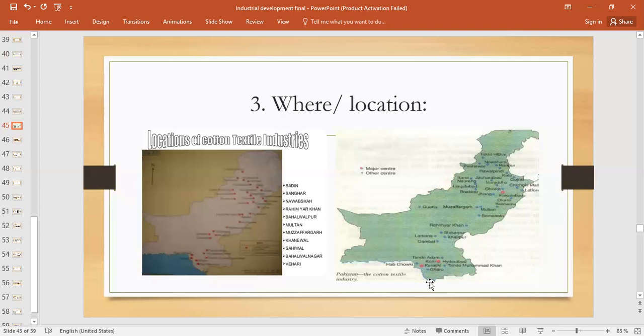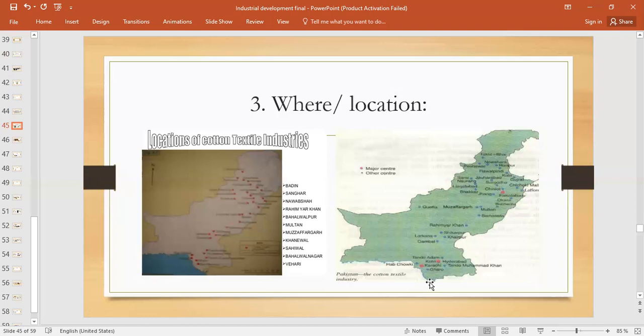The other factor which is affecting the location of the cotton textile industry in Pakistan is the availability of power supply, right? Power is supplied by the Korangi thermal power station, Karachi nuclear power plant and Bin Qasim thermal power station. We have studied all these power stations in the power resources chapter, right? So these power stations ensure a consistent and smooth supply of power to all the industrial sectors of Karachi.